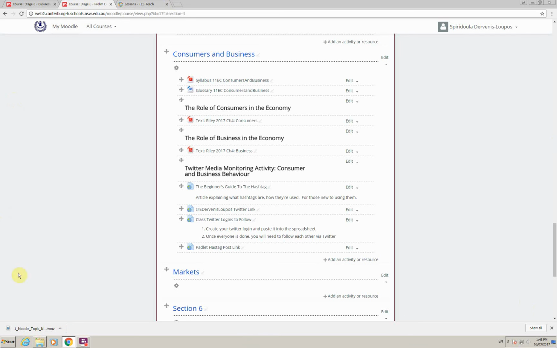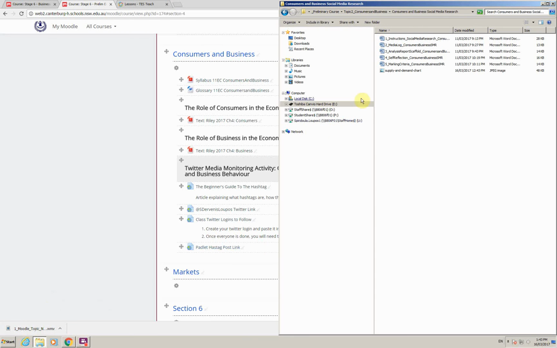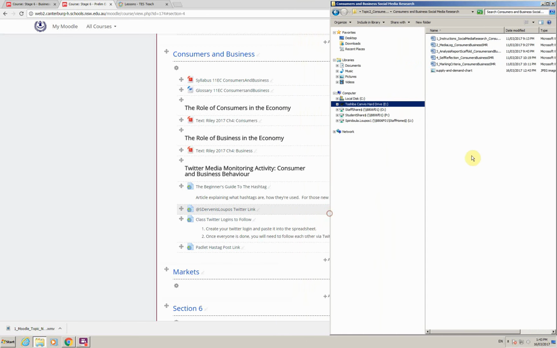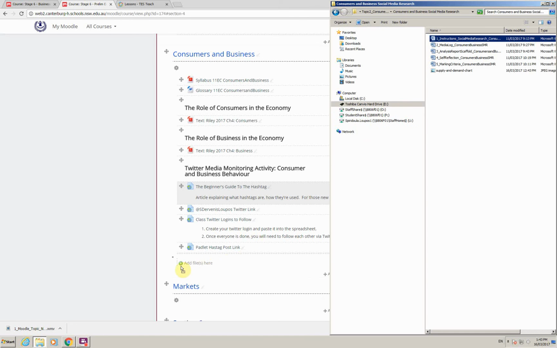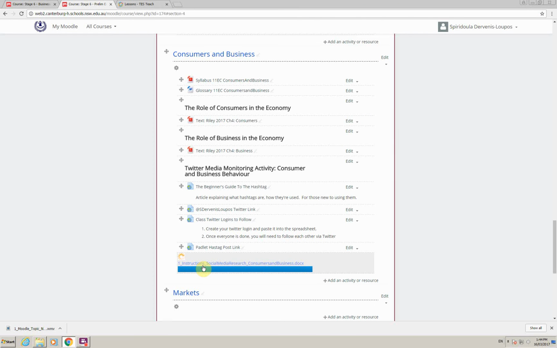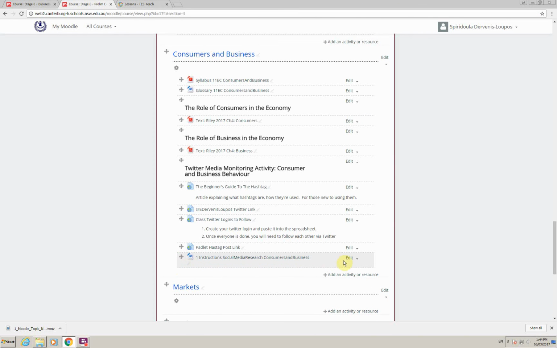Make sure you've got your Moodle page open, and you'll need to open up your folders. So find where you have all your files saved and make sure that that window is actually on top of your Moodle page, so it's active. So I want to upload all of these files down into Moodle. So here's my first one. What you need to do is just click, hold the button down and literally drag it. And you can see here in Moodle it changes to add files here. I let go and it's just put it in there for me.